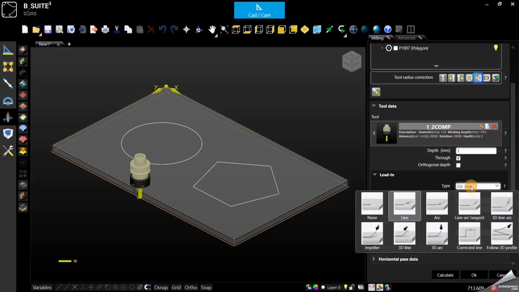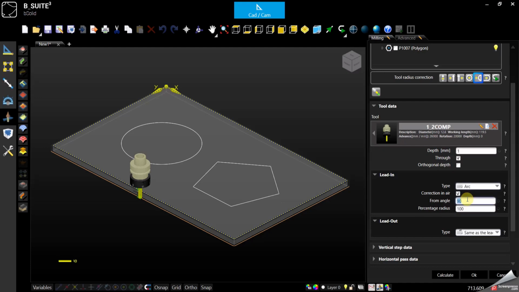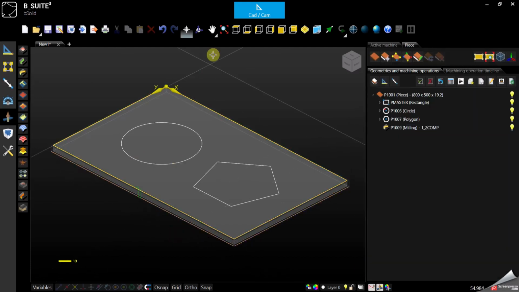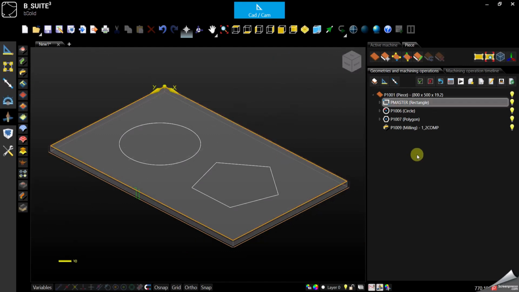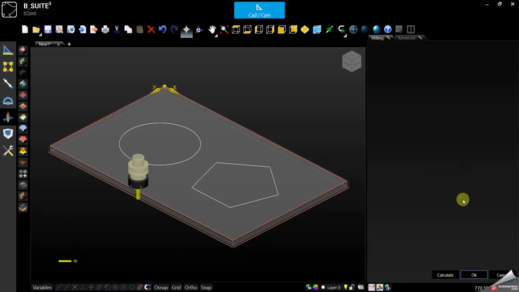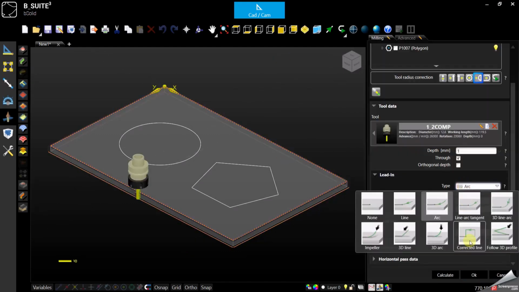Otherwise, you can select an arc, and I know we can change it to 45. You see, again, 45-degree approach. Otherwise, there are a lot you can test, and these 3D ones are the most used especially for nesting applications.